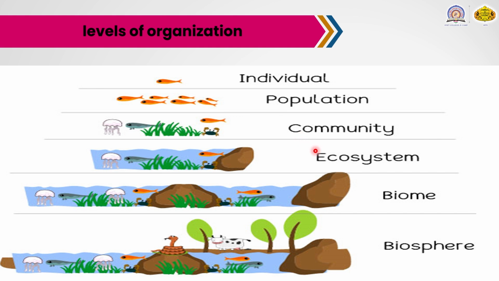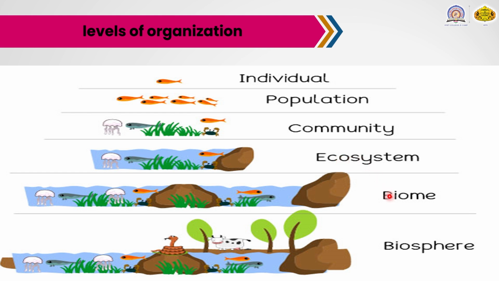After the community comes the ecosystem. The ecosystem is a complex system in ecology, which includes the biotic as well as the abiotic components. The ecosystem is made up of different communities, different organisms and different abiotic factors, and both are dependent on each other for their survival and adaptation to nature.